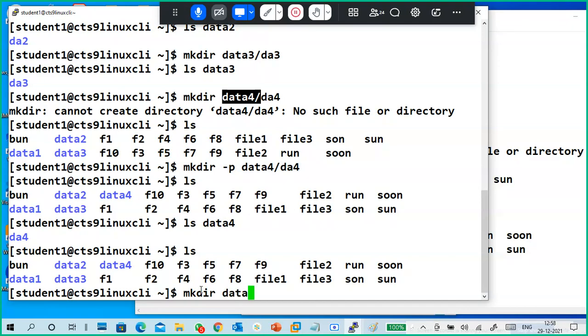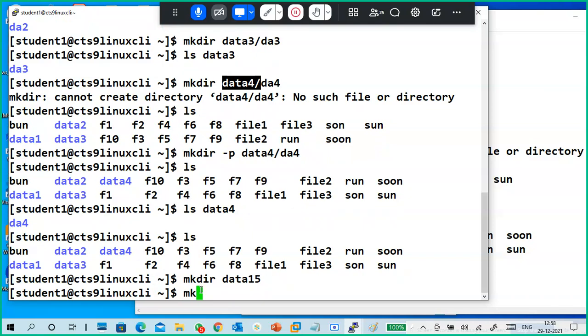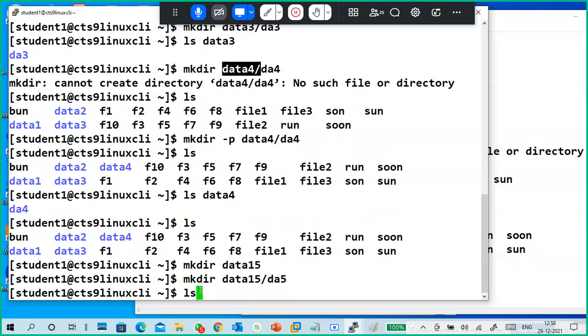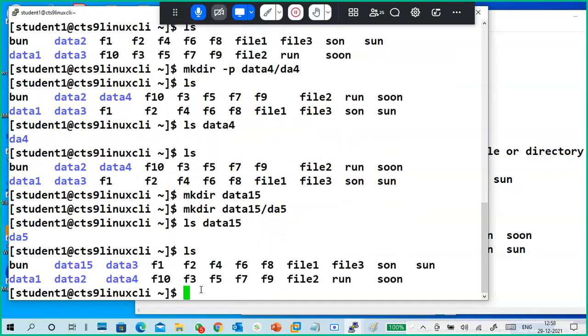I will create another directory for our renaming. I wanted to create data 5, but accidentally I created data 1.5. Of course, I created something inside it also. ls data 1.5. Okay, and ls.